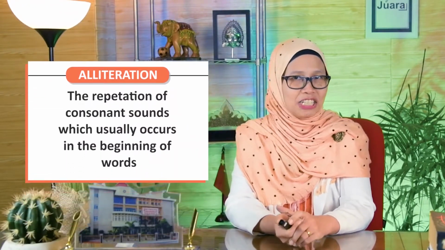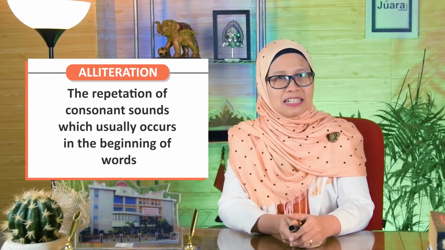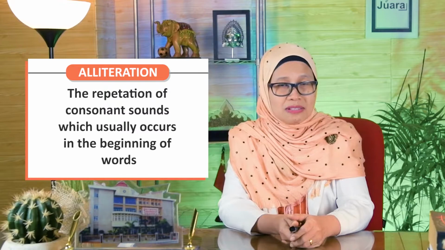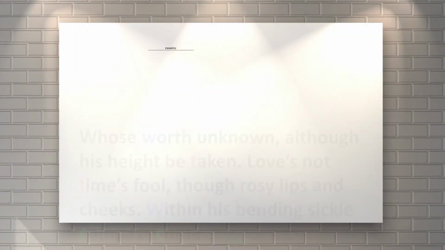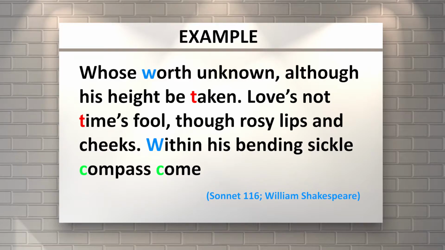So what is actually alliteration, everybody? Alliteration is the repetition of consonant sounds which usually occurs in the beginnings of the words. As you see in the sample, as I also mentioned before, from William Shakespeare, Sonnet 116: "Whose worth's unknown, although his height be taken." And you can see also the next line. Then you can also find some consonant sounds there.